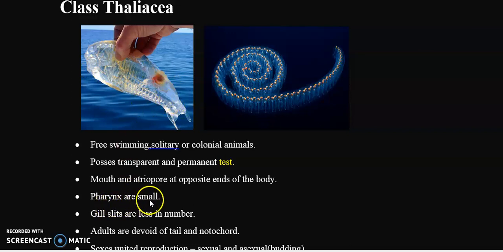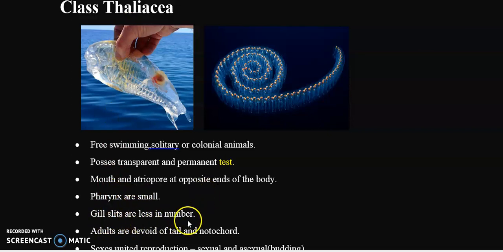And the pharynx is small, and the gill slits are also less in number. That is the special feature of class Thaliaceae. In the class Acidiaceae, we discussed that all the members possess a larger pharynx, and they have a large number of gill slits. While in this class, all the members have a small pharynx, and their gill slits are less in number.